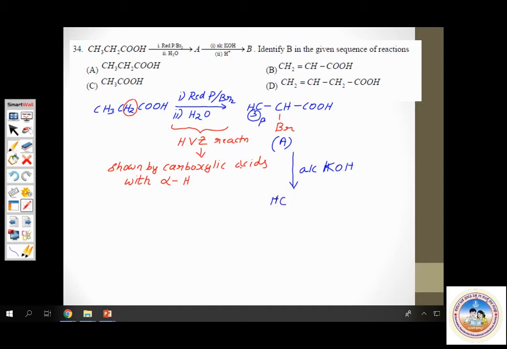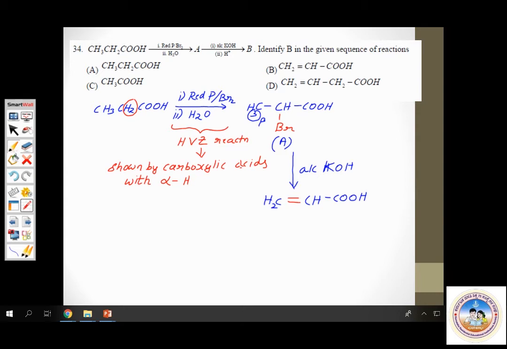CH2=CH-COOH. The elimination reaction results in a double bond. Yes, this is the compound, the product formed.